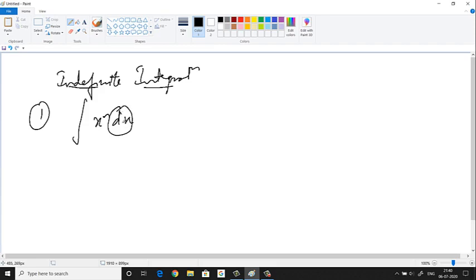Whatever you have beside d. So dx means what? You are integrating this function x power n with respect to what? Variable x, like that. Okay, so what is the answer here? X power n plus 1 by n plus 1 plus constant also you have to write. I'll tell you why in a while. First get used to it, then I'll tell you.